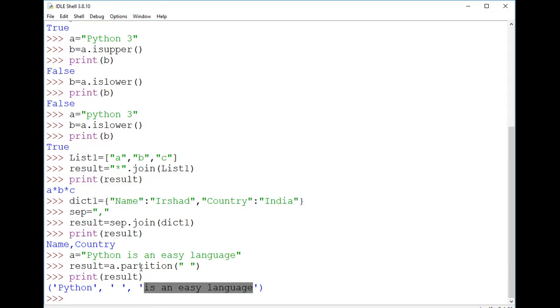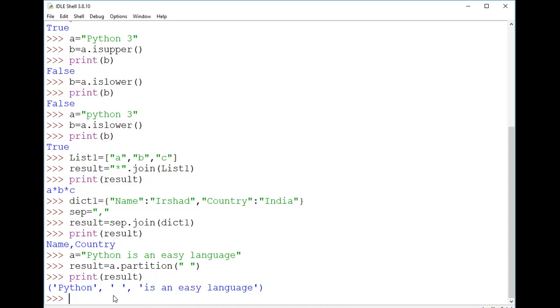If there are multiple spaces, it will always go for the first occurrence. Not only space, if you take any character, it always prefers the first occurrence, whereas it ignores the remaining part. And as you know, it is case sensitive, so even if I take a separator with small case, it always goes for the small case only. It won't consider the uppercase because it's case sensitive. So in this way, the partition method works here. You can say that it converts the string into a tuple of three parts. Like this, the partition method works.